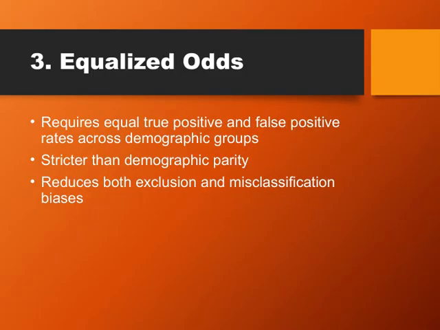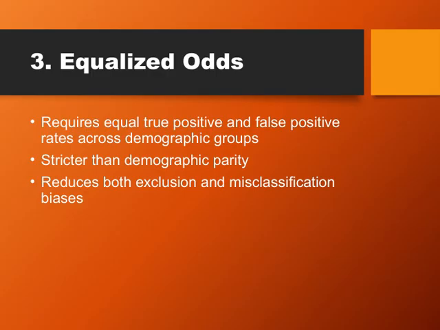Now, let's talk about equalized odds, which is a key concept in fair machine learning. Essentially, it requires that our model has equal true positive rates and false positive rates across different demographic groups. In other words, it aims to ensure that the model's performance is consistent regardless of group membership. This approach is actually stricter than demographic parity because it doesn't just look at outcomes like positive rates, but also at the error rates, such as false positives.